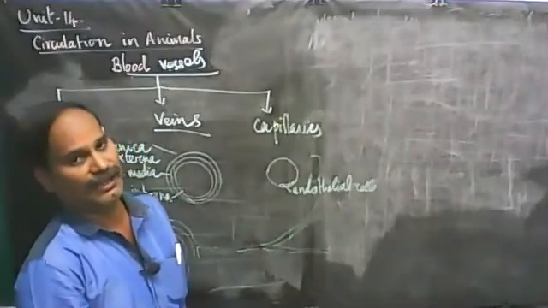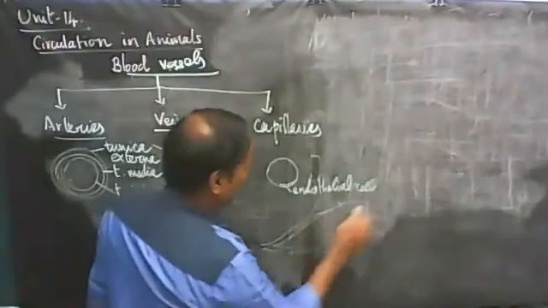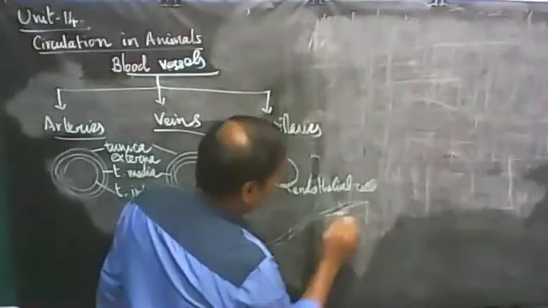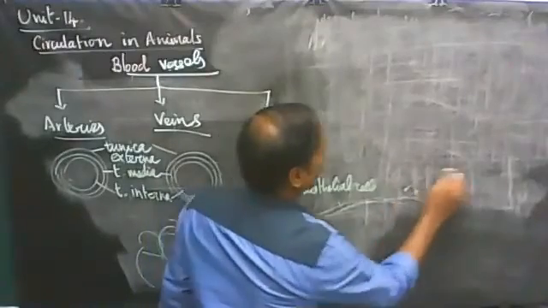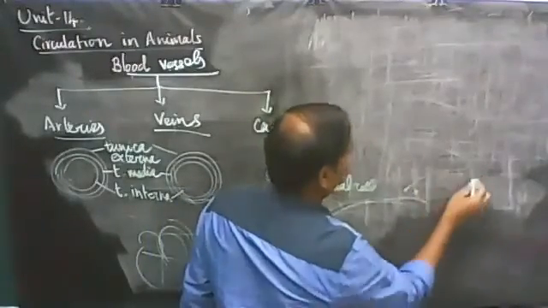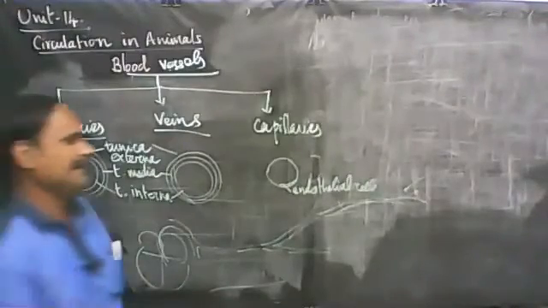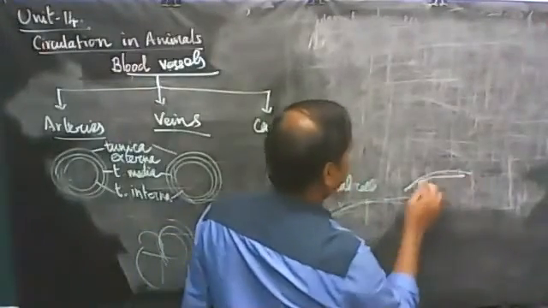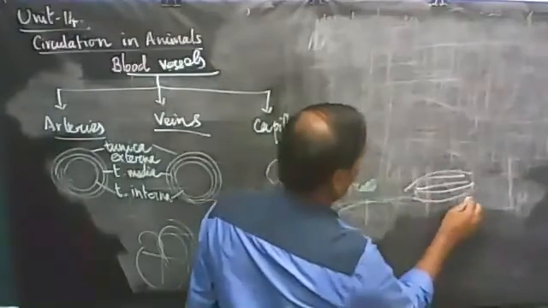Artery can be divided into meta artery, further divided into arteriole, then arteriole further divided into still finer branches called capillary.